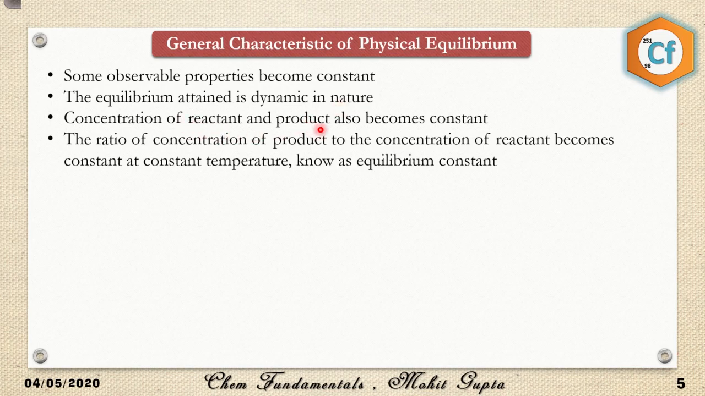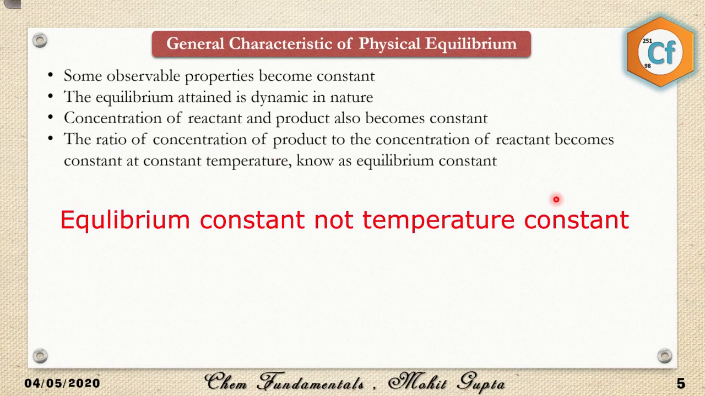The concentration of reactant and product also becomes constant. As I said, some physical properties become constant, so concentration is also an example of a physical property. After that, the ratio of the concentration of product to the concentration of reactant becomes constant at constant temperature, which is considered the equilibrium constant. So the equilibrium constant is basically the concentration of product divided by the concentration of reactant. Now, since the concentration of product is constant and the concentration of reactant is constant, if we divide two constants, what we'll get? A new constant, and this new constant is considered the temperature constant.